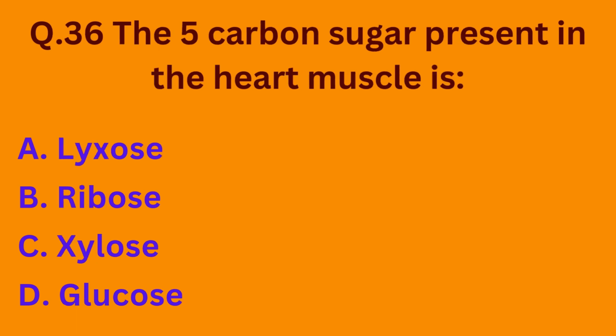Question number 36. The 5 carbon sugar present in the heart muscle is: option A, lactose; option B, ribose; option C, xylose; option D, glucose. So the sugar which is present in heart muscle is lactose. The correct option is option A.